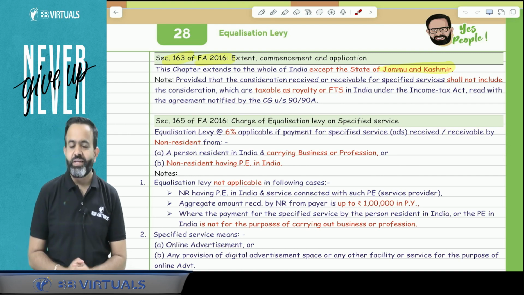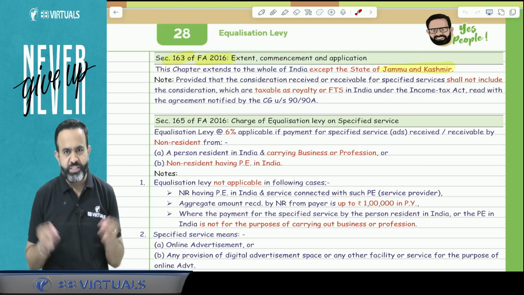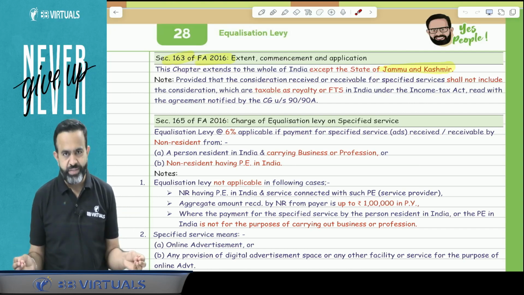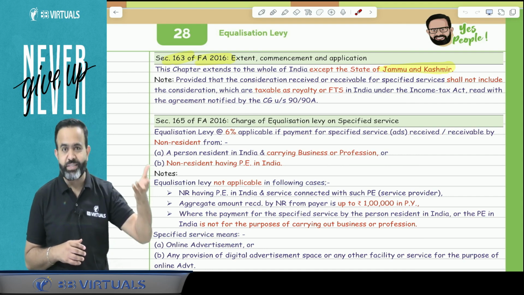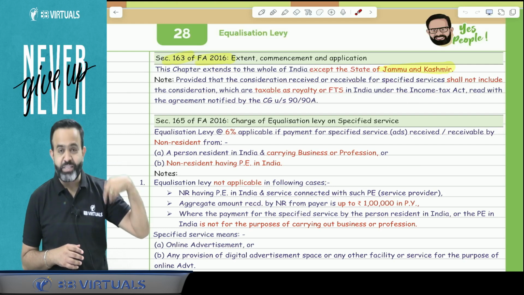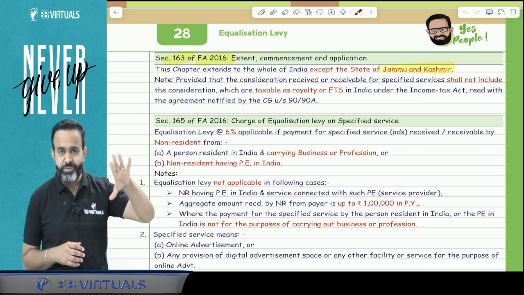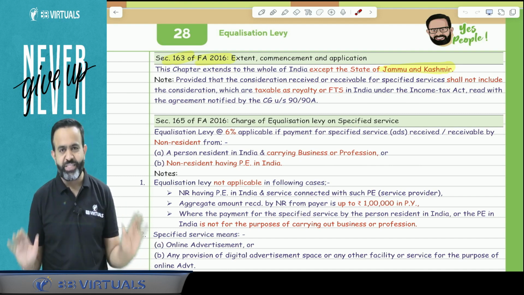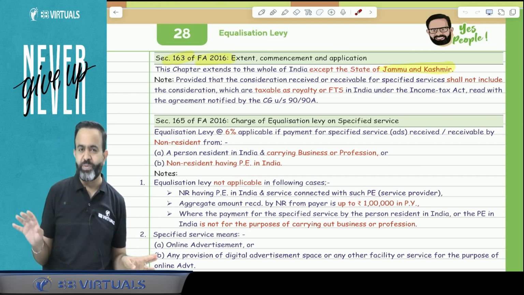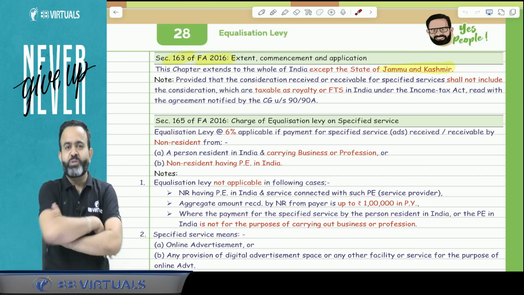I'm also good. So guys, today we are going to revise one small topic, the equalization levy. Till last year, in the equalization levy, there were lots of provisions related to section 165A. There was section 166A also. But now, a substantial part of this topic is removed by the Finance Act 2024.